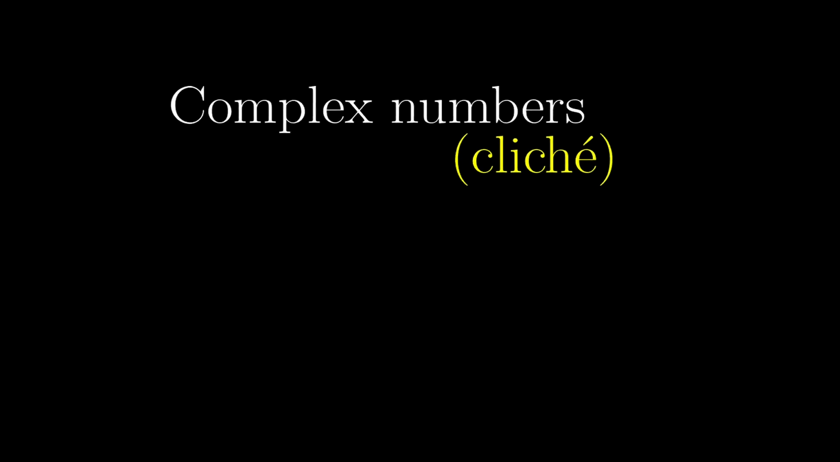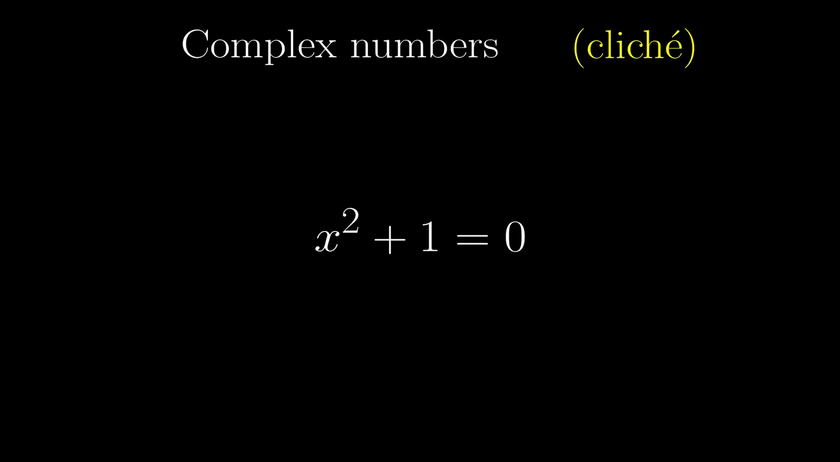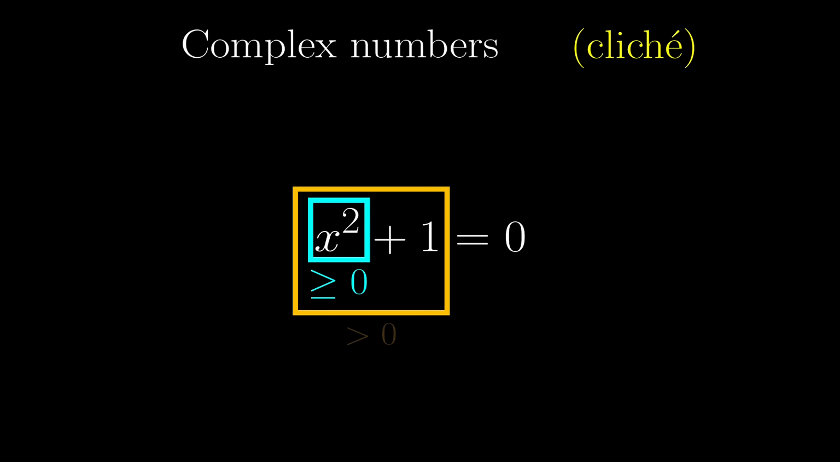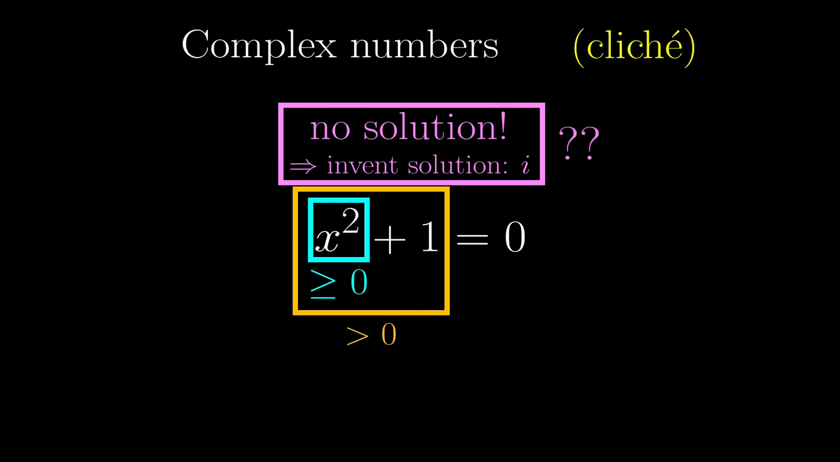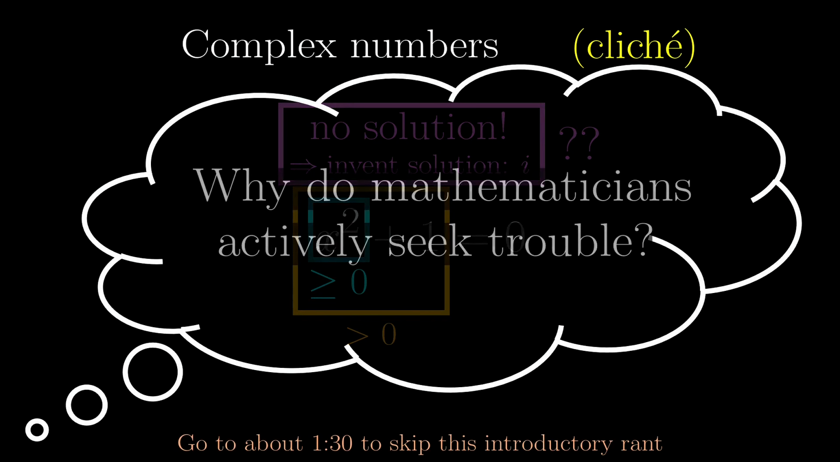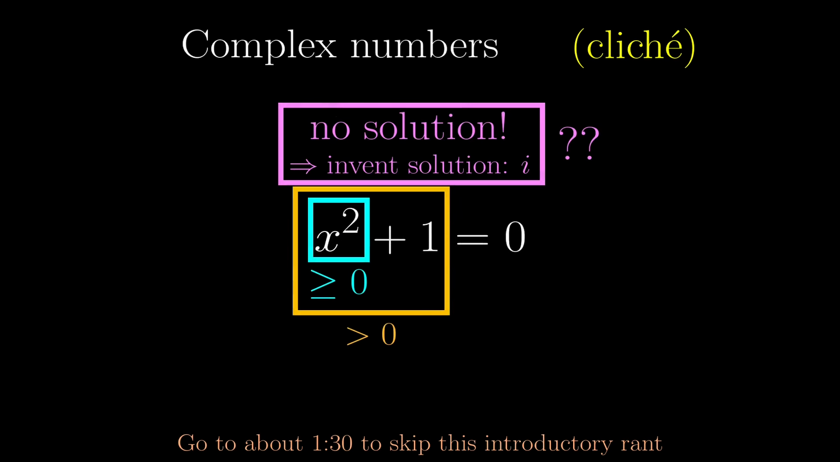The most cliché motivation of complex numbers is to stare at this quadratic equation and say, oh look, squares are always non-negative, and if we add 1 to it, it is surely positive, so this equation has no solution, and that's why we invent a solution called i. But the problem is that having no solution doesn't mean we have to invent one. If anything, it makes you think that mathematicians actively seek trouble addressing a problem that could be ignored, because having no roots is not a problem.